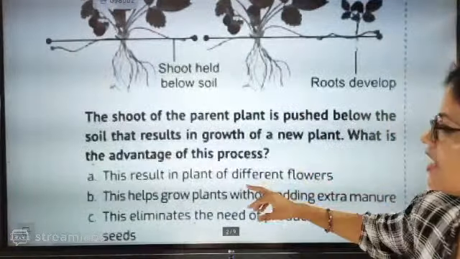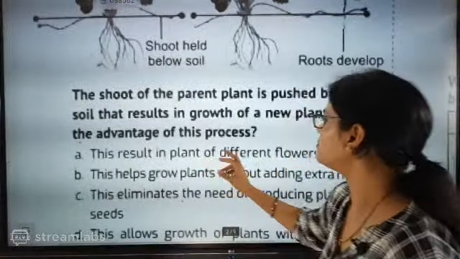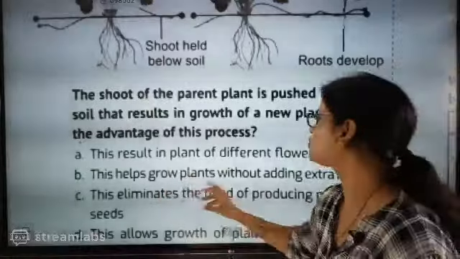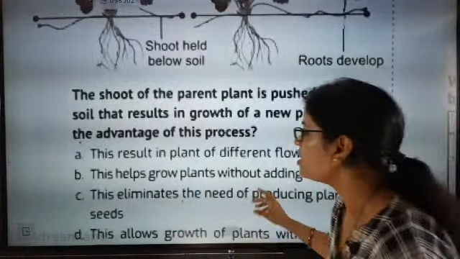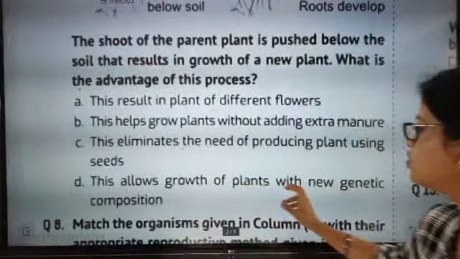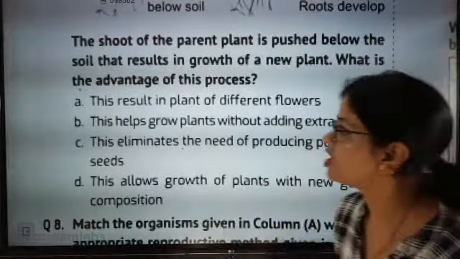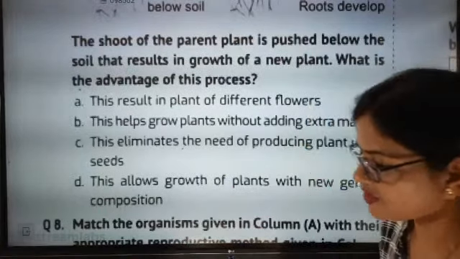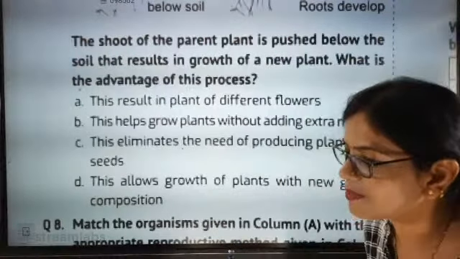So the advantage of this process is: this results in plants of different flowers; this helps grow plants without adding extra manure; this eliminates the need of producing plants using seeds; this allows growth of plants with new genetic composition. Select the best answer here.